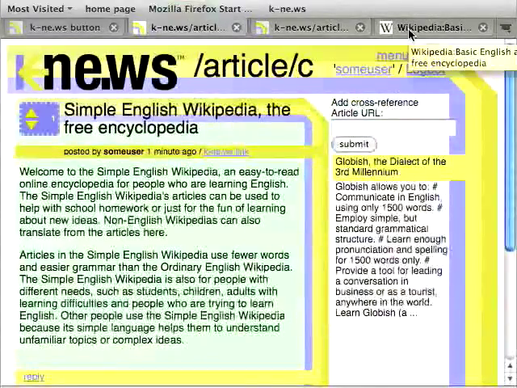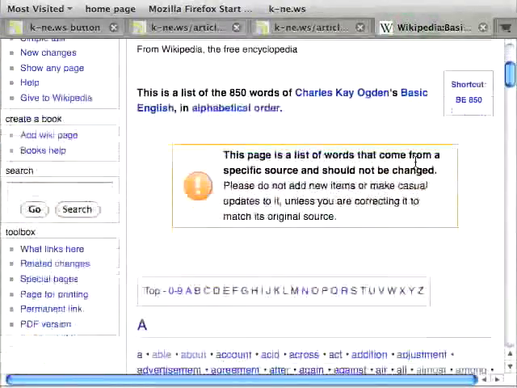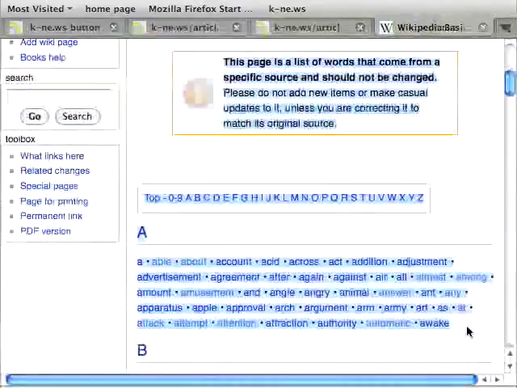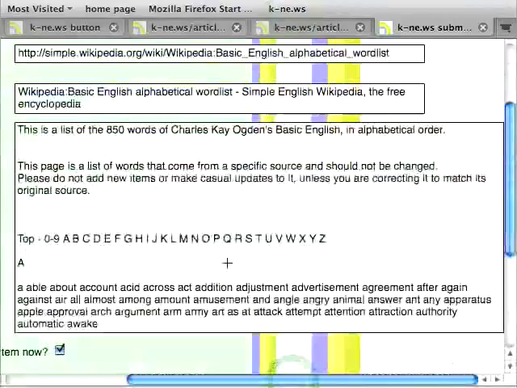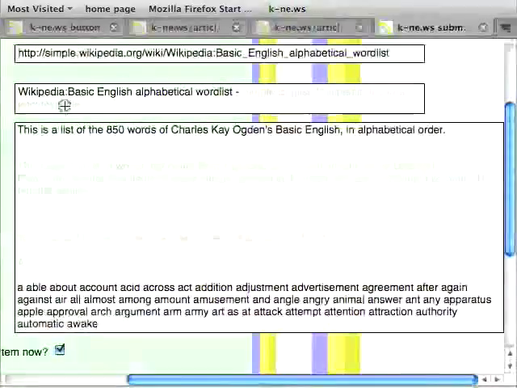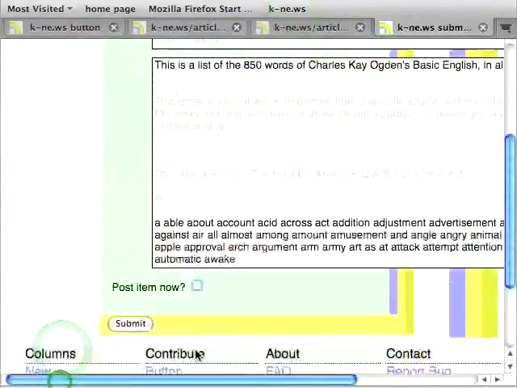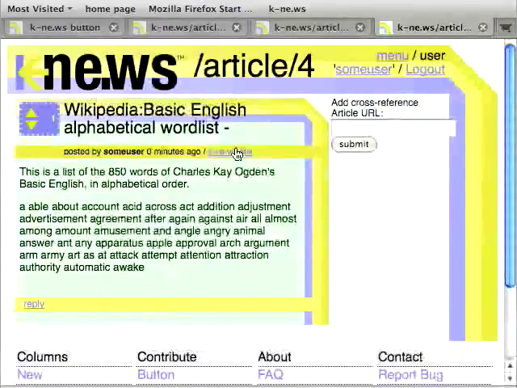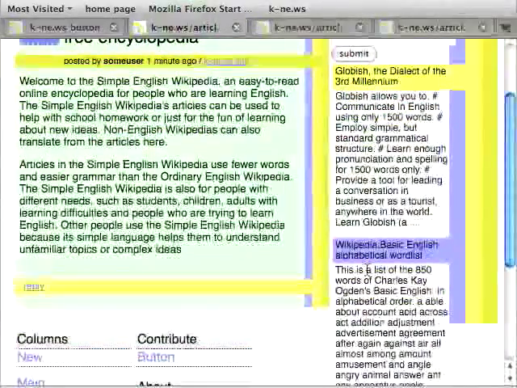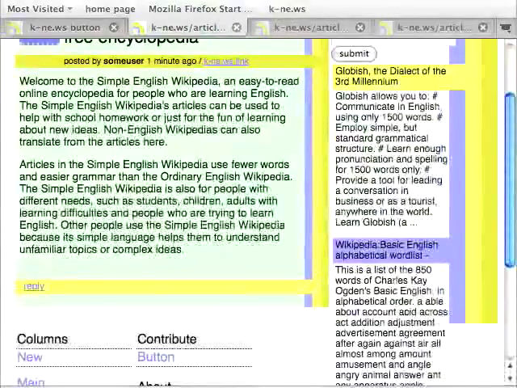I also want to post an article about the 850 words that Simple Wikipedia uses. So, I do the same thing as before. I select an excerpt, I click the News button, I remove the distracting words, and again, I uncheck the box. Now, I copy and paste the URL, and it's cross-referenced. Finally, I want to include my opinion with this article, so I'm going to post a comment.